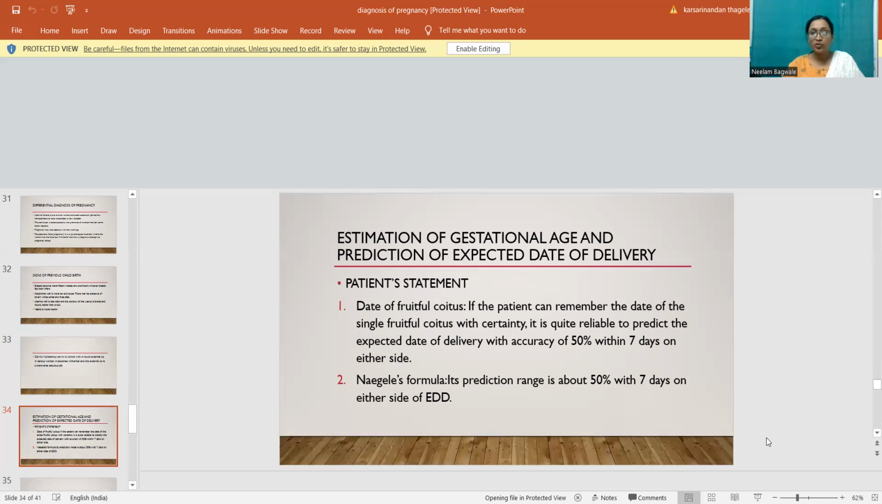So, the estimation of gestational age and prediction of expected date of delivery. The patient's statement, date of fruitful coitus. If the patient can remember the date of single fruitful coitus with certainty, it is quite reliable to predict the expected date of delivery with the accuracy of 50% within 7 days on either side. Naegele's formula, its prediction range is about 50% with 7 days on either side of expected date of delivery.